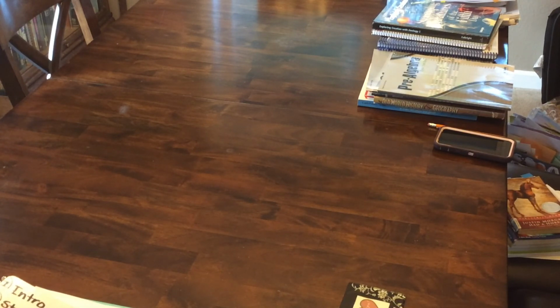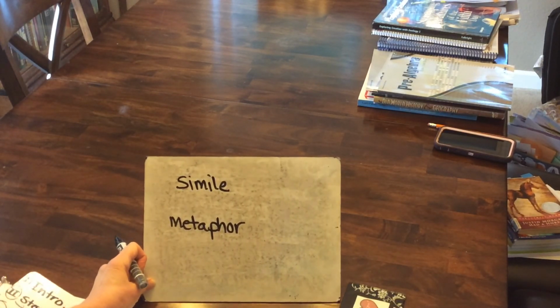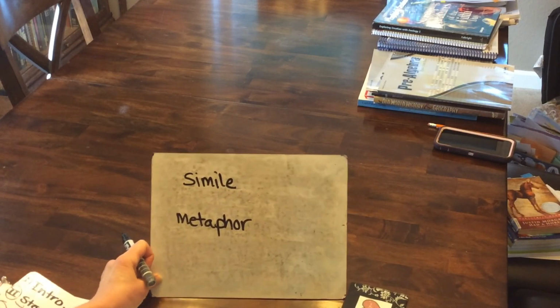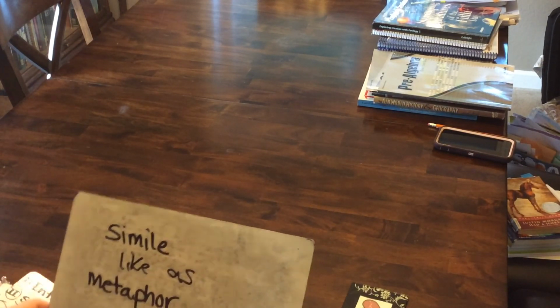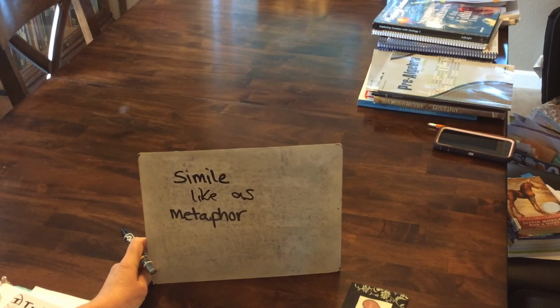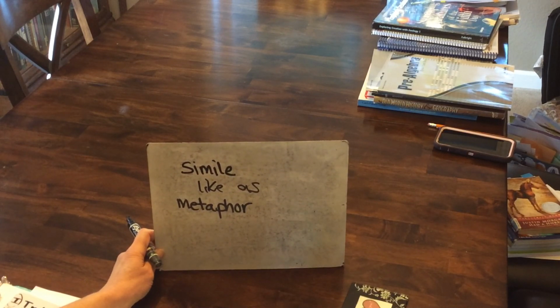Let's review last week really quick. We learned and added simile and metaphor. Who knows what a simile is? Who remembers? It uses two words. It uses like or as. And it's comparing something that isn't alike. Like her hands were as cold as ice. Ice and hands aren't alike, but we are comparing the two using the word as. Metaphor is a little more complicated because you don't use like or as. Make sure you add those into your writing this week.